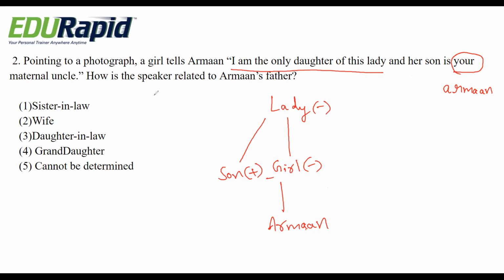Then what are they asking? How is the speaker related to Arman's father? Arman's father means the girl has to be married to a boy. That is Arman's father.